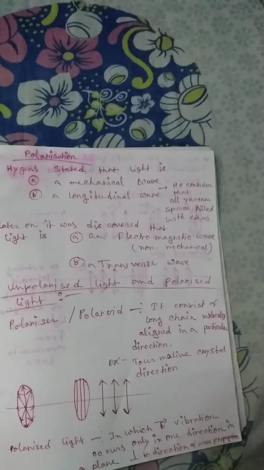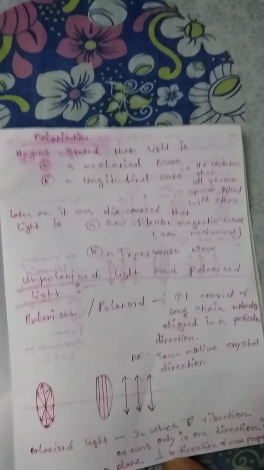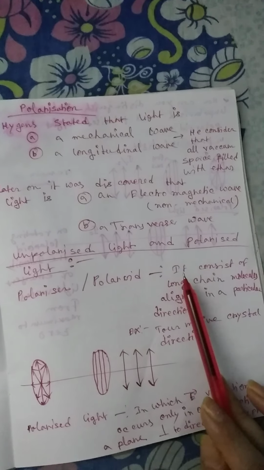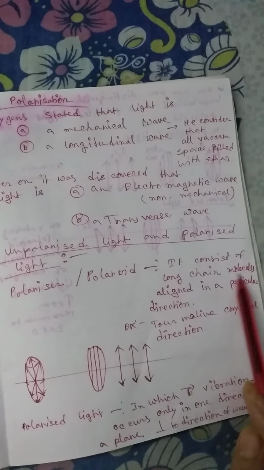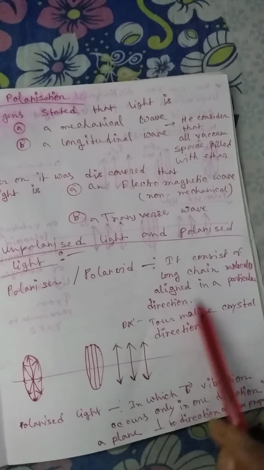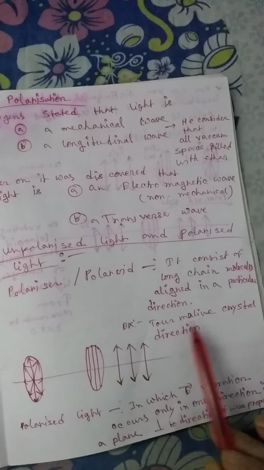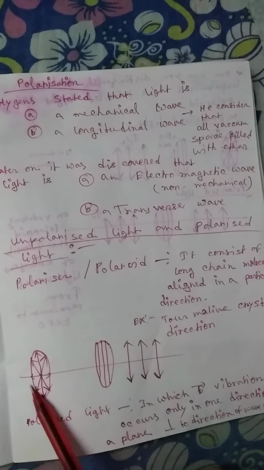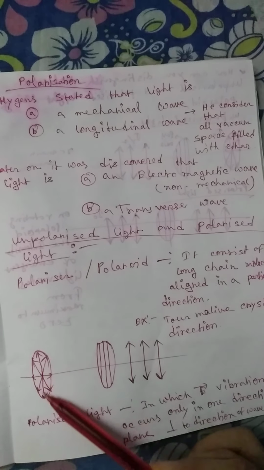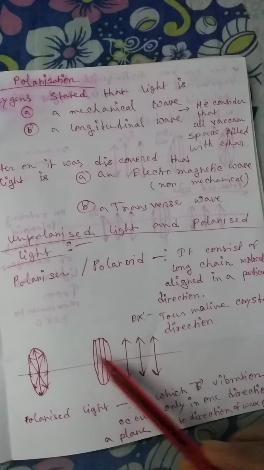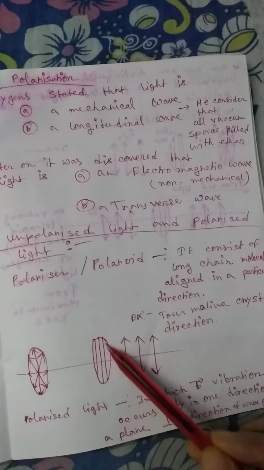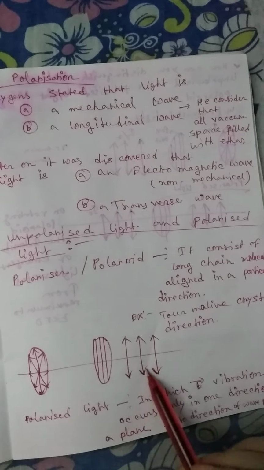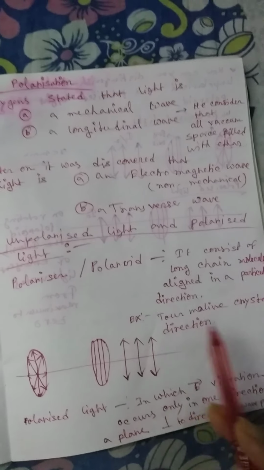So, unpolarized light and polarized light. Just look at here, polarizer or Polaroid. It consists of long chain molecules aligned in a particular direction. Just look at here, this is the unpolarized light. You can see here all types of vibration are observed, and after this polarizer we will get only one type of vibration, and this is polarized light.